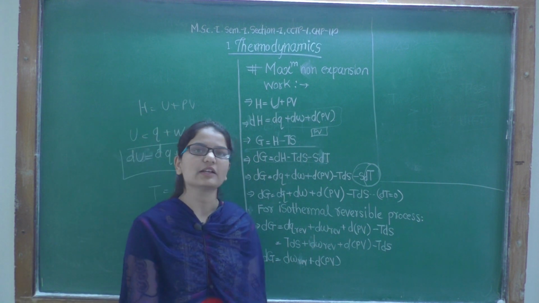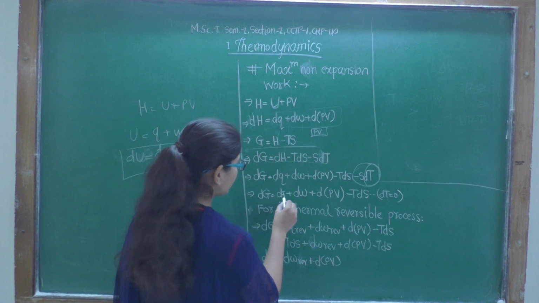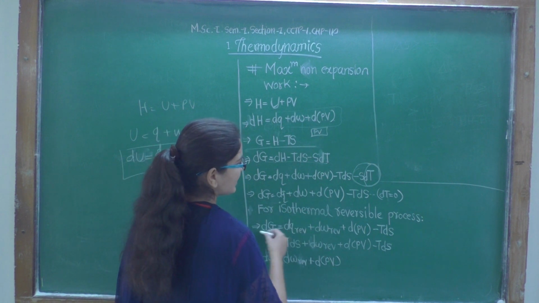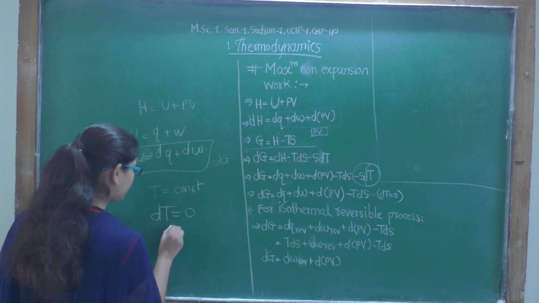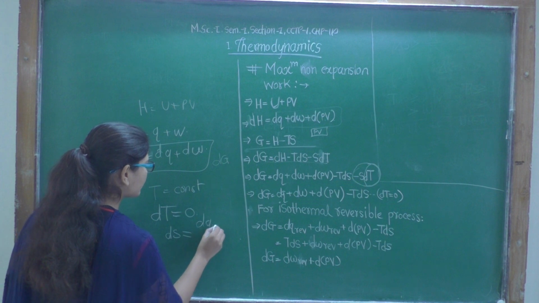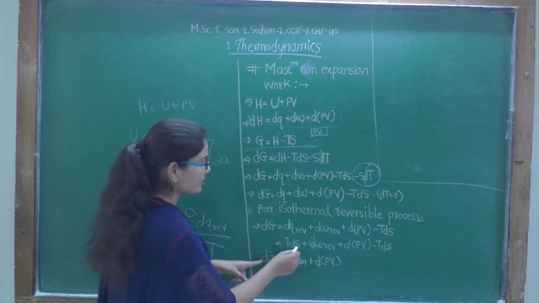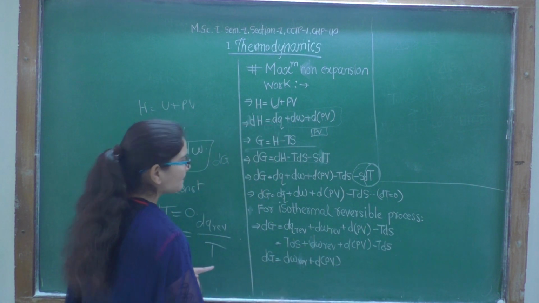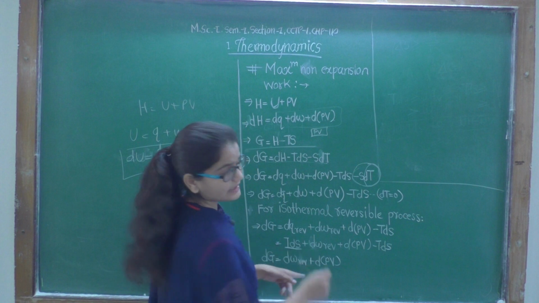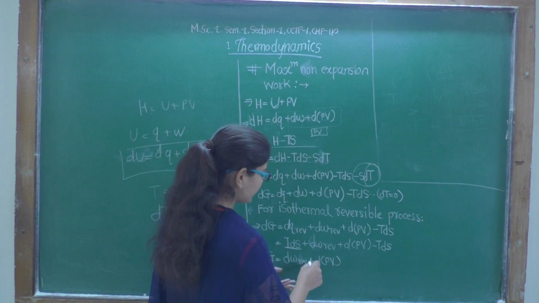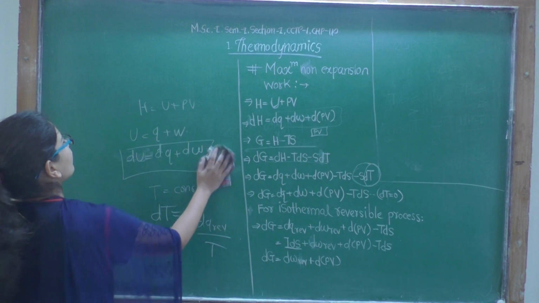And again, if we consider the process to be reversible, then we can write dq as dq reversible and dw as dw reversible. Now what is dq reversible? We know that dS is equal to dq reversible upon T. Therefore dq reversible will be TdS, and we substitute it. Now this TdS and that TdS will cancel. So dG is equal to dw reversible plus d(PV). We have got this.